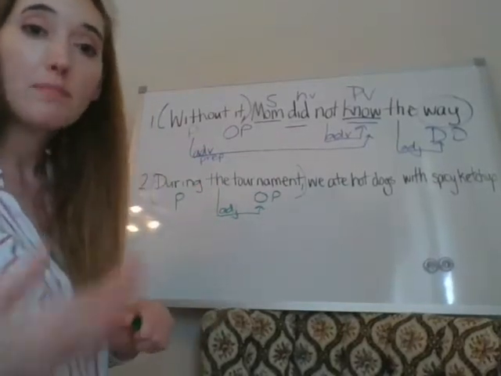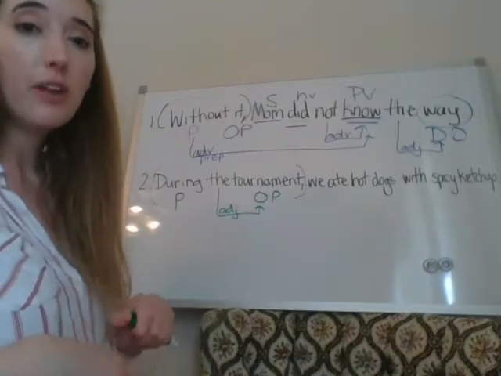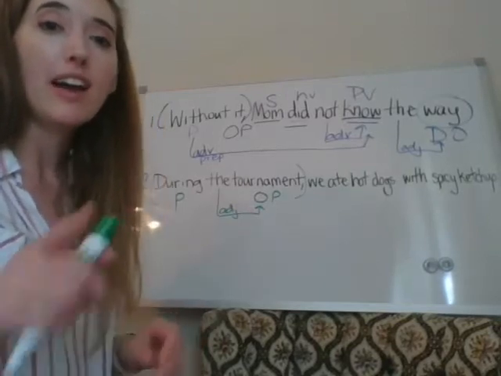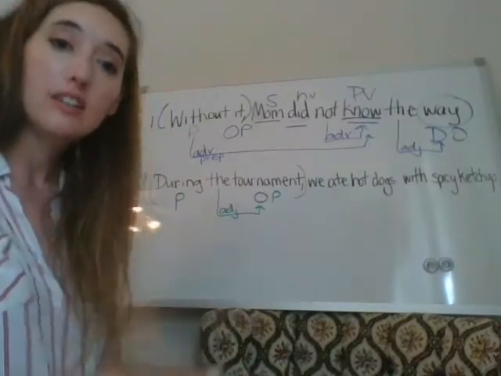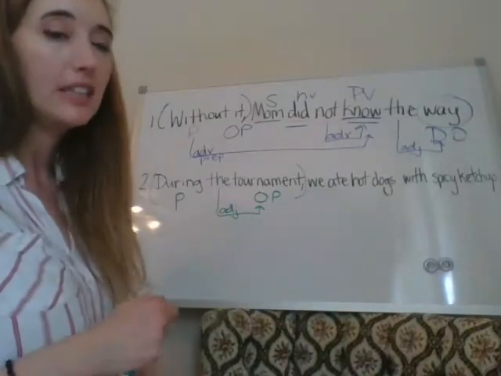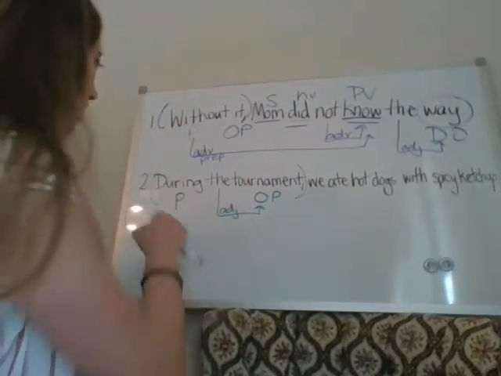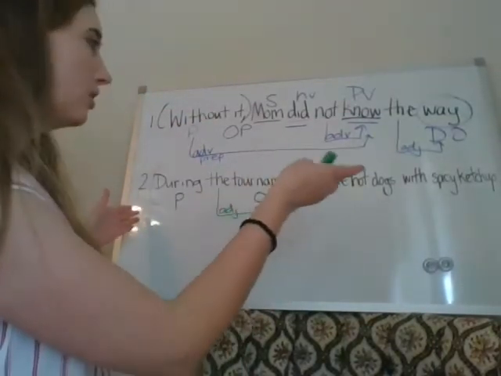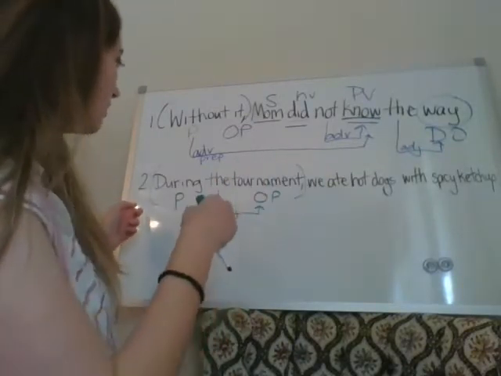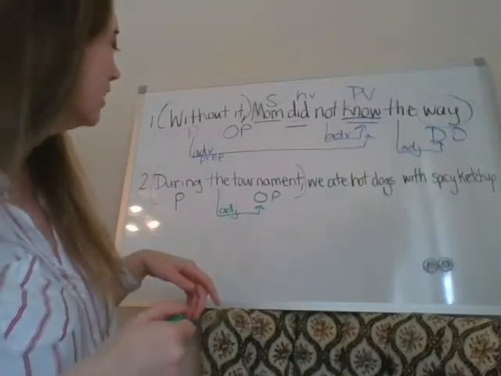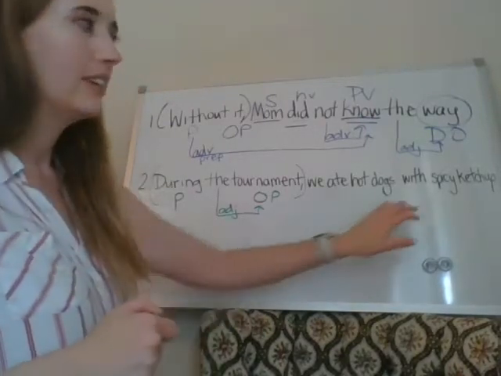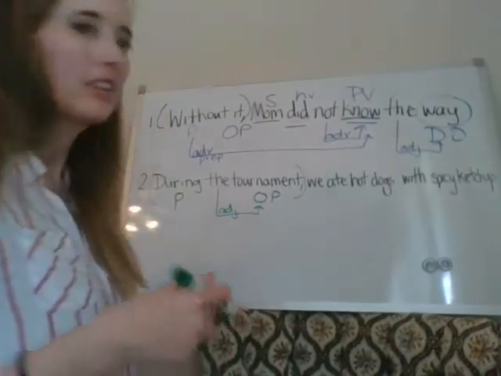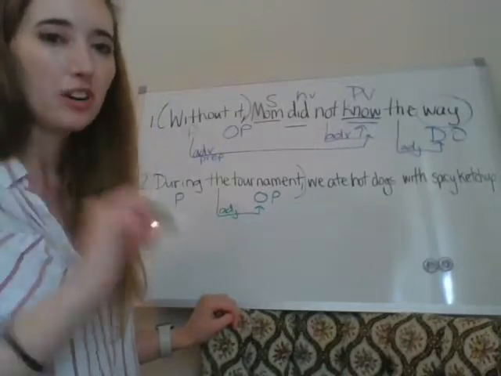Aboard, about, above, across, after, against, along, among, around. Preposition words. Before, behind, below, beneath, beside, between, beyond, at, by. Preposition words. Down, during, except for, from, inside, in, into, near. Preposition words. Be looking for them. Of, off, on, out, outside, over. Past, since, through. Preposition words. Throughout, to, toward. Under, up, until. Upon, with, within. I see with. We just said that. Without, underneath. Preposition words. Preposition words. Preposition words.